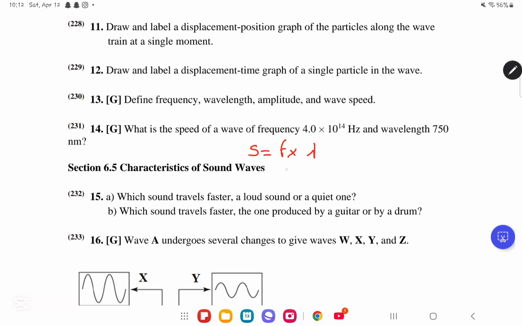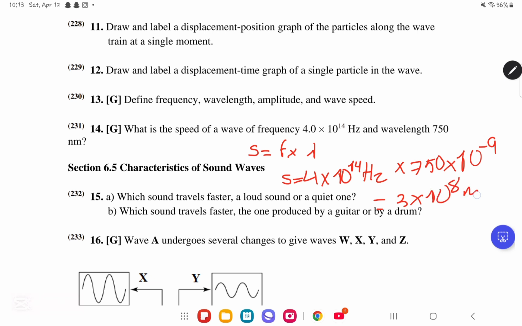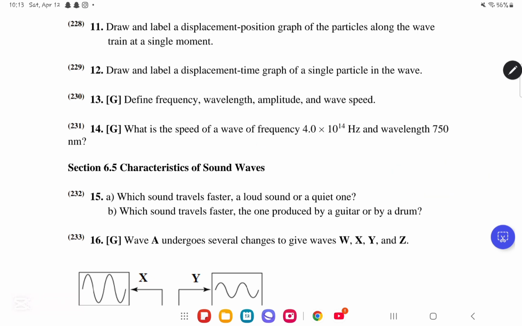So the speed, which in this case we need to find, you can denote as S or V. It is equal to 4 times 10 to the power of 14 hertz multiplied by the wavelength, which is 750 nanometer, which is 750 times 10 to the power of minus 9 meter. You're just going to multiply them together, and you will get an answer of 3 times 10 to the power of 8 meters per second. This is basically the speed of light.